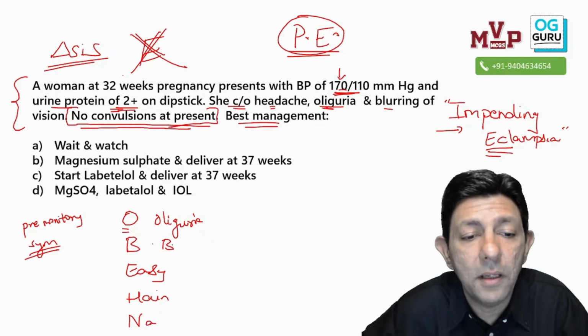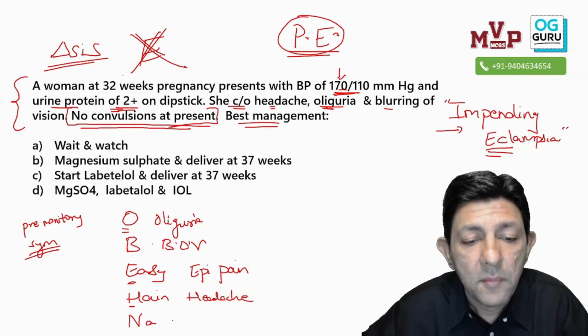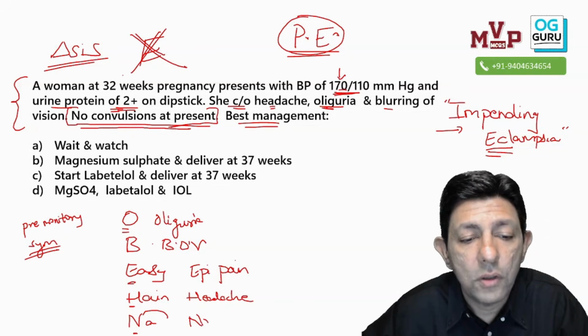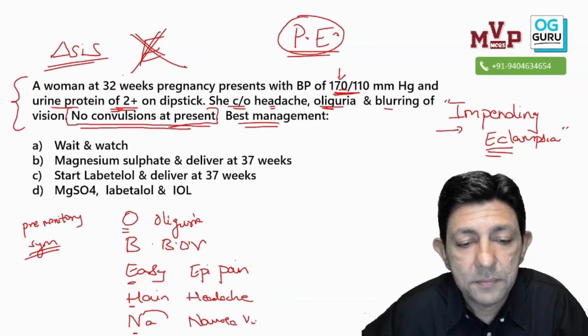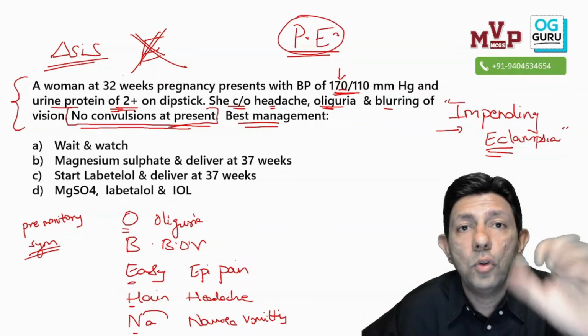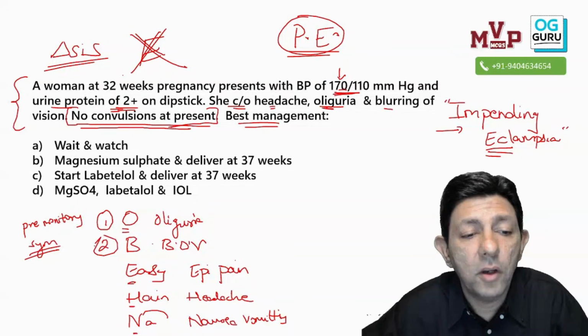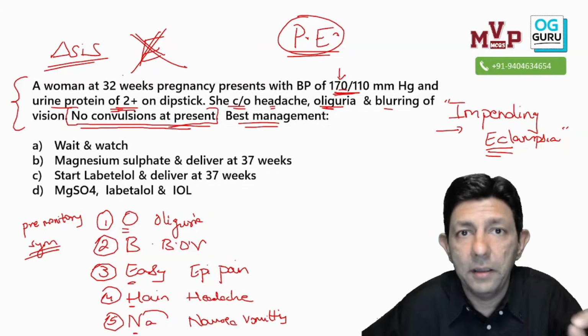B is blurring of vision. E is epigastric pain. H is headache. And N is nausea, vomiting. Okay, so these 5 please know by heart. You should know these 5 by heart. Oliguria, blurring of vision, epigastric pain, headache, nausea, vomiting.